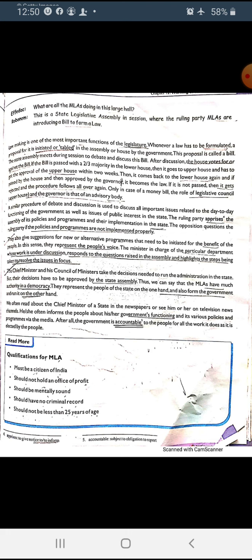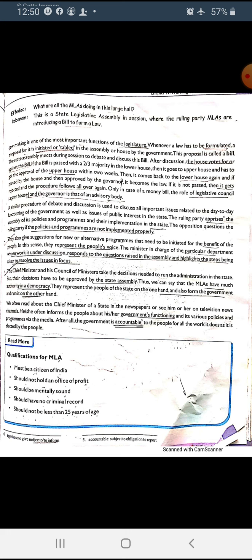The ruling party and their ministers are answerable to the opposition party, and they have to tell about all the programs and policies, and consider the suggestions which are for the benefit of the people. The particular department minister has to answer all the questions, and the government has to work according to the wish of the people.